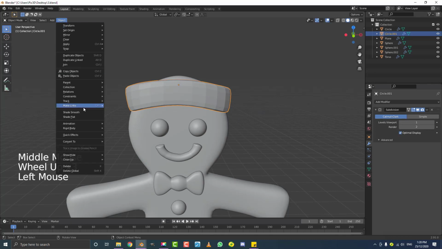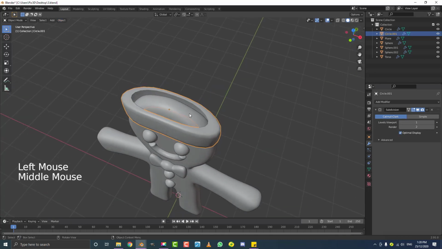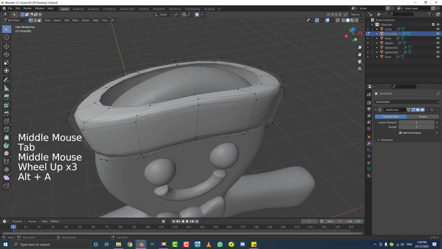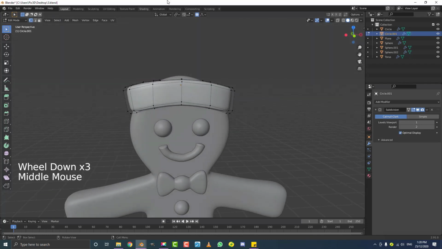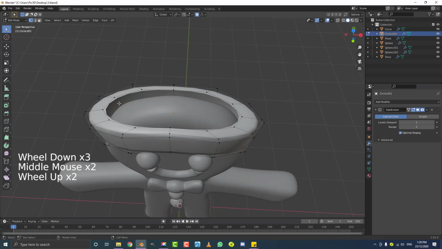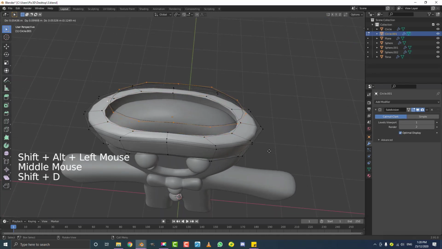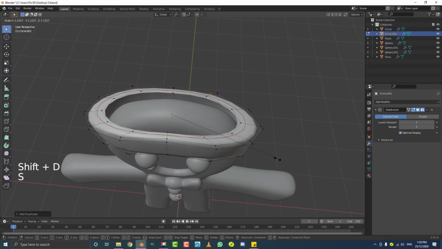So in object mode, we're just going to give that shade smooth, and then we can go back to edit mode. So now we need to make the thing that hangs over the top. We could use a cloth simulation and make just a cone and then run a cloth simulation, but I'm just going to model it in this case. So I'm going to disable proportional editing, then select this edge here, Shift Alt click on this edge, and Shift D to duplicate it, and then S to scale it a little bit.